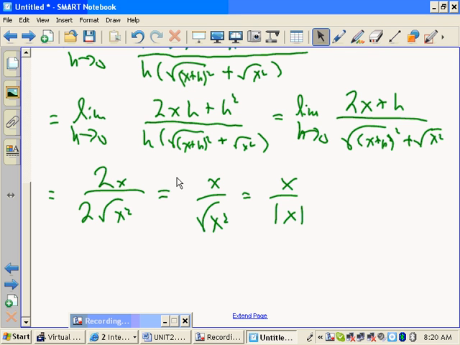From here to here? Look, if you plug in 0 for h, you get 2x on top, right? But if you plug in 0 for h here, you get x plus 0 is x, and x squared gives you rad x squared plus rad x squared. You just got 2 rad x squared. So the derivative of the absolute value involves the absolute value. That's why the derivative on the left is positive, and the derivative on the right, I said it wrong. The derivative on the left is negative, and the derivative on the right is positive, so the derivative doesn't exist at 0. Okay, good. There you go.